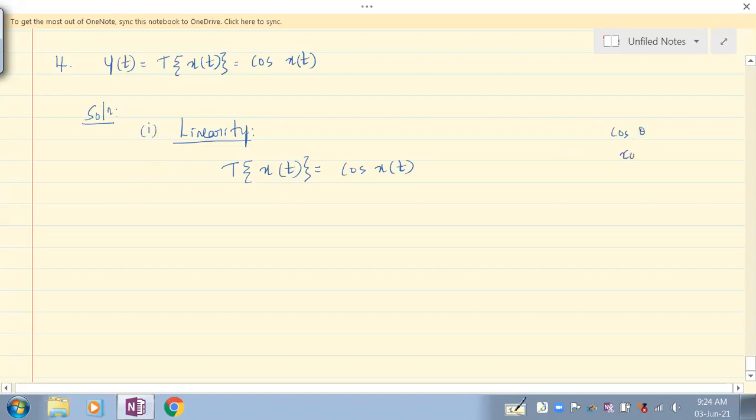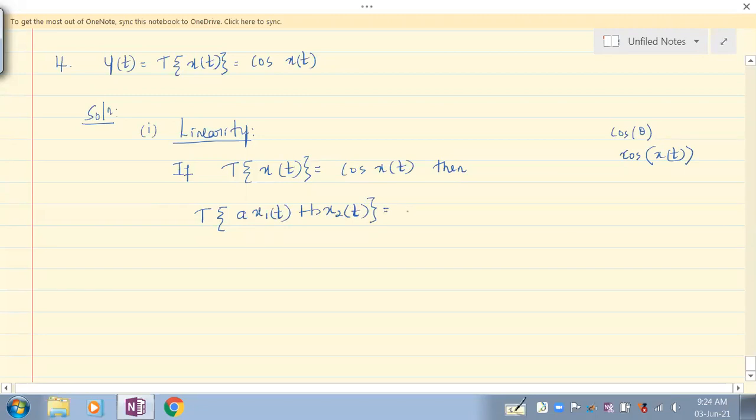So if the response to x of t is cos x of t, then what is going to be the response to a x1 of t plus b x2 of t, is what it is asking us.